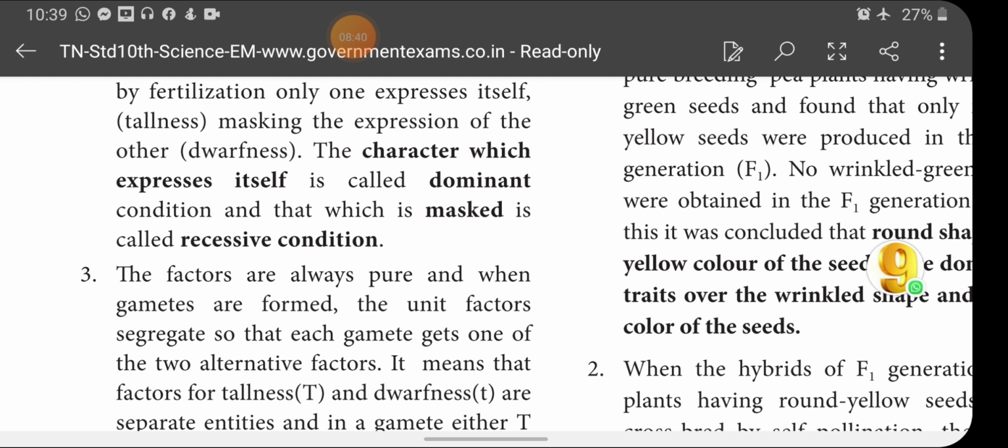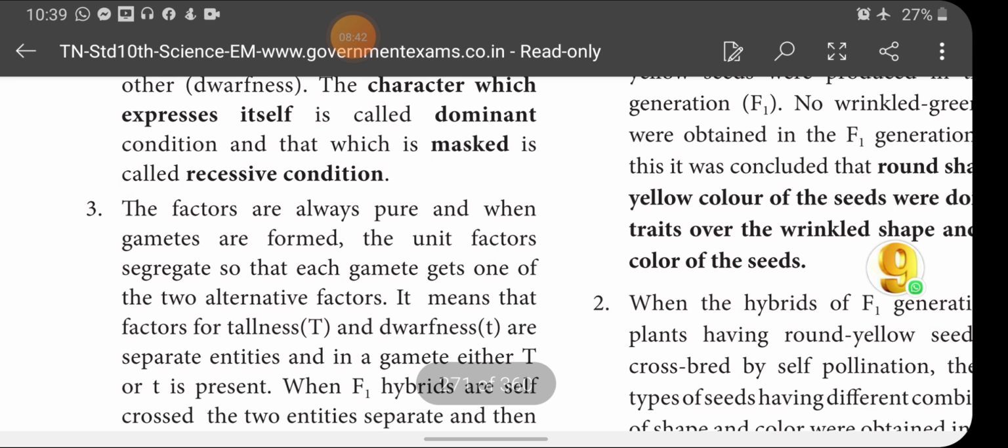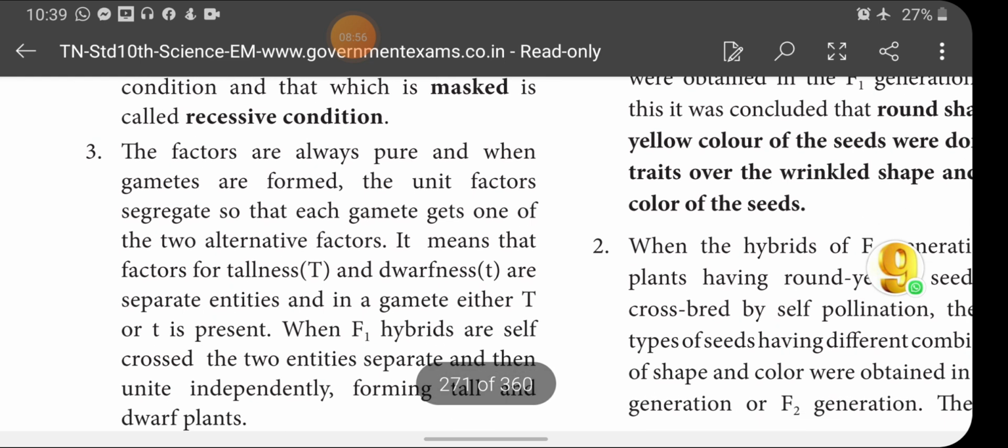Recessive condition. The factors are always pure, and when gametes are formed, the unit factors segregate so that each gamete gets one of the two alternative factors. It means that the factors for tallness and dwarfness are separate entities, and in a gamete either capital T or small t is present.